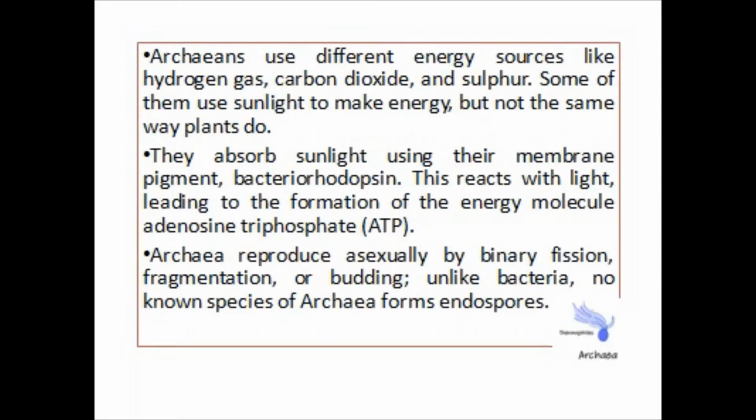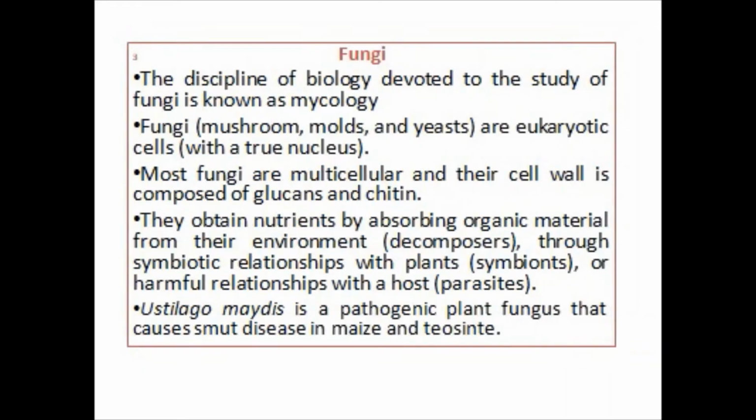Archaeans use different energy sources like hydrogen gas, carbon dioxide, and sulfur. Some of them use sunlight to make energy, but not the same way plants do. They absorb sunlight using their membrane pigment, bacteriorhodopsin. This reacts with light, leading to the formation of the energy molecule called ATP. Archaea reproduce asexually by binary fission, fragmentation, and budding. Unlike bacteria, no known species of archaean forms endospores.